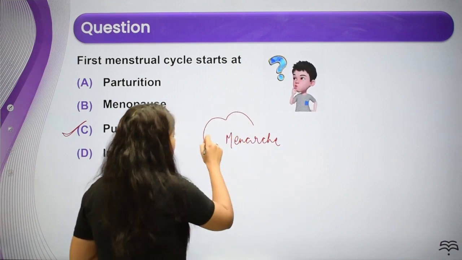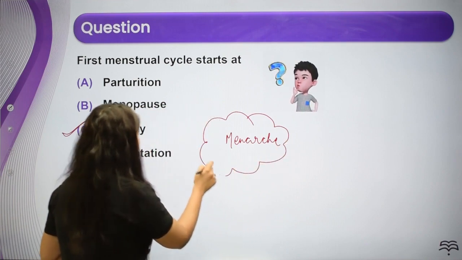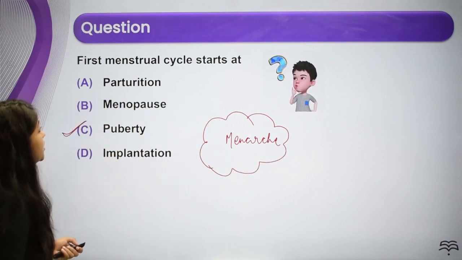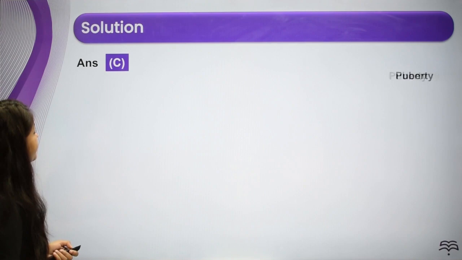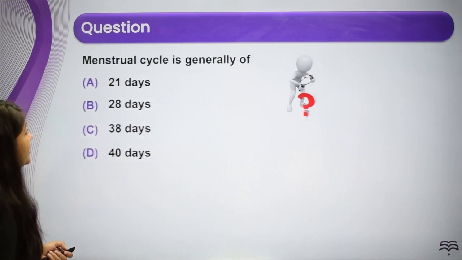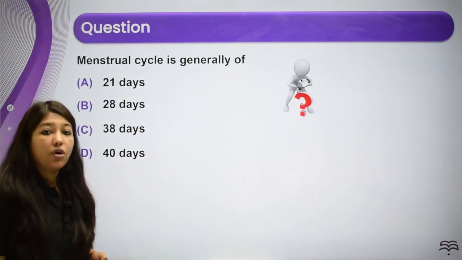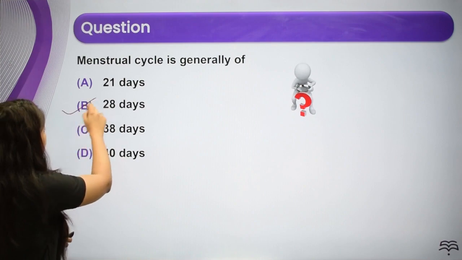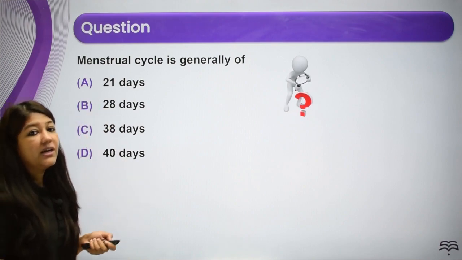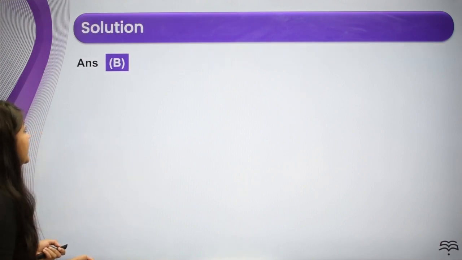So answer is going to be puberty. All right. Menstrual cycle is generally of 28 days, but then again it can vary. It can be 30 days, 35 days. It is going to vary from female to female.